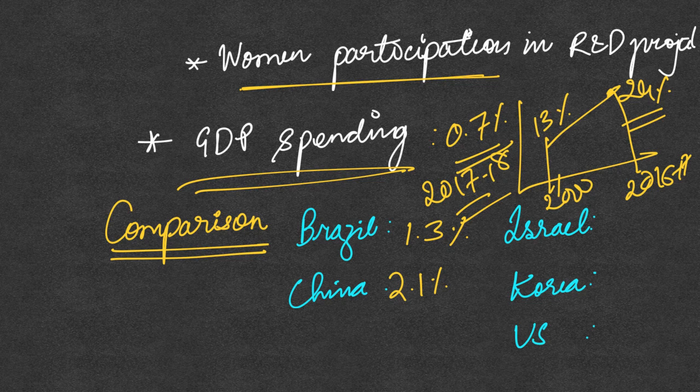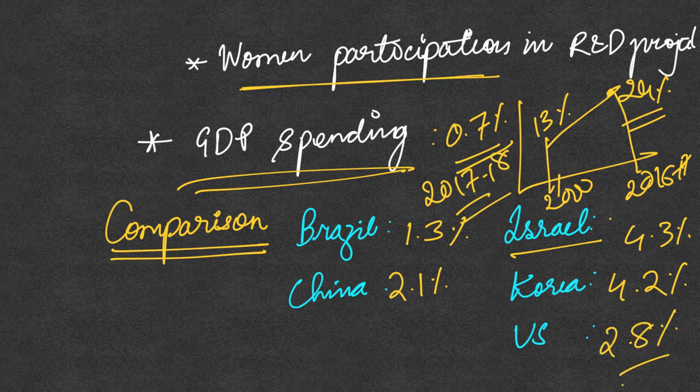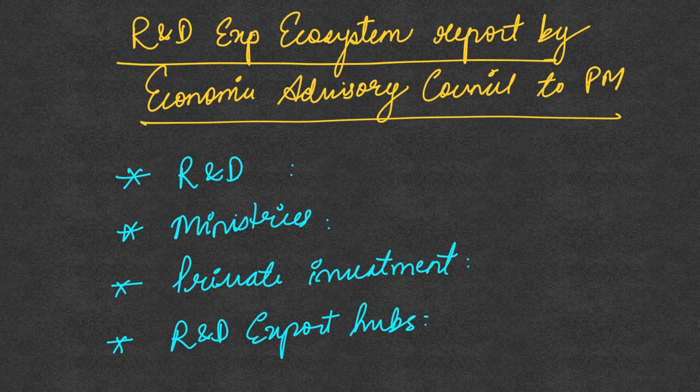And if you compare the world-renowned countries which are innovating on a large scale, Israel is spending 4.3% on research and development, Korea is spending 4.2%, and the US is spending 2.8% on R&D. So looking at the statistics, it is very clear that India also needs to improve its research and development expenditure.